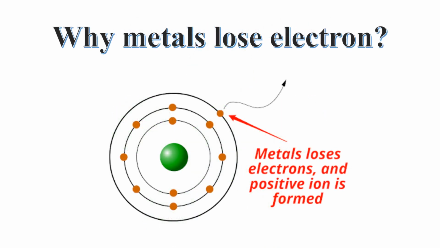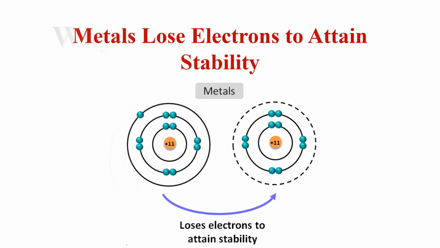So why do metals lose electrons? Metals lose electrons in order to attain stability. What is stability? Stability is anything which is gained by completing the outermost shell or by emptying the outermost shell. Any element which can easily lose its electron to empty the valence shell, they will lose electron, and any element which can easily gain electron in order to complete the valence shell, they will gain electron.